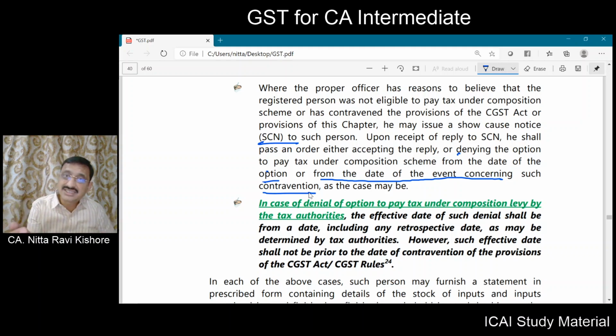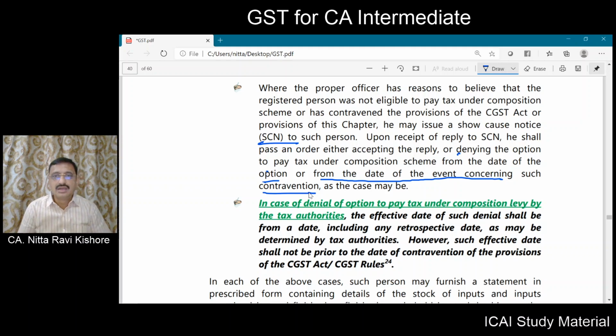He may pass an order like that. Or sometimes, from the time of opting for the composition scheme, this fellow is eligible, but after some 6 or 7 months, one of the ineligibility conditions has struck him. Now the tax officer will pass an order that from the date on which the contravention has been made, from that date this fellow is not eligible for composition scheme. In such a manner he can pass the order.